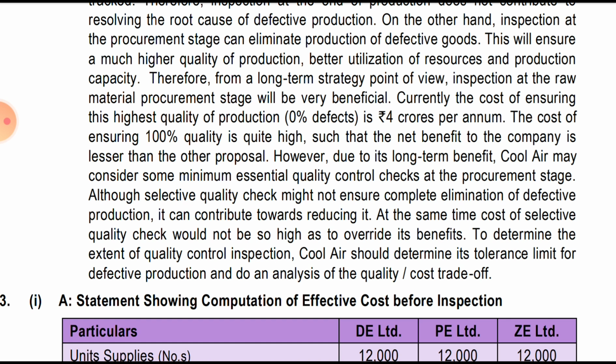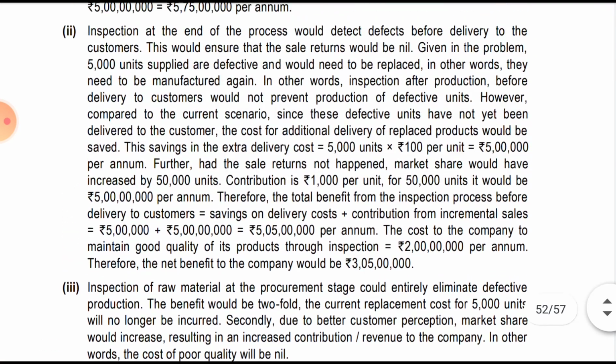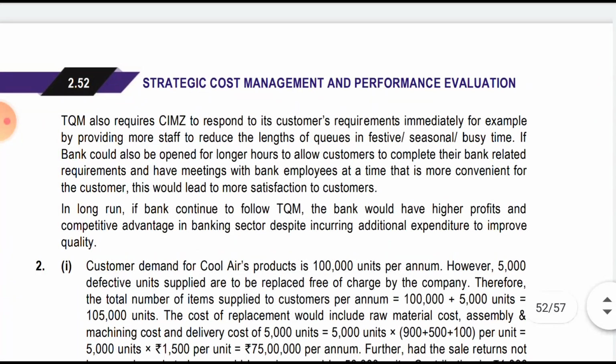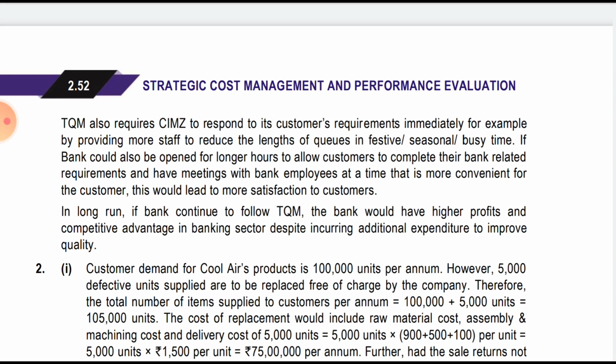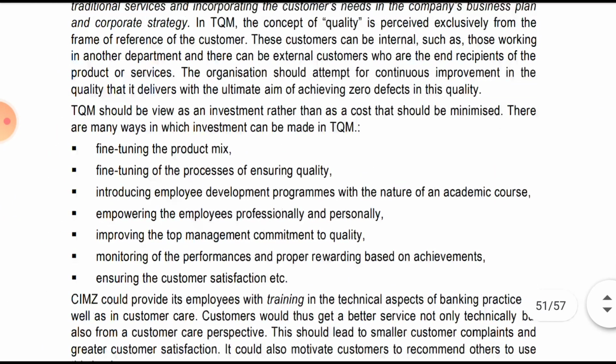They have to check their tolerance limit. What is their tolerance, how much cost they can bear, and do the analysis of the quality trade-off, that is, how much quality and how much cost they can bear. According to that, they have to decide.